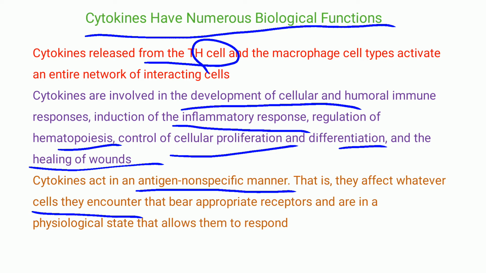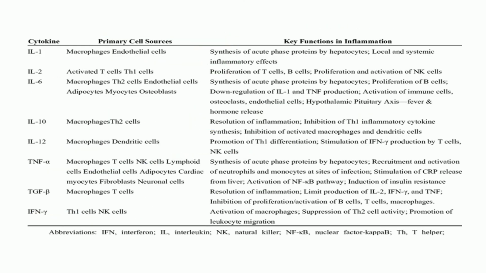So if that particular cell has a receptor for the cytokine which is coming its way, it will go and bind and start neutralizing the upcoming molecule. So it is not specific. We call it an antigen non-specific manner.